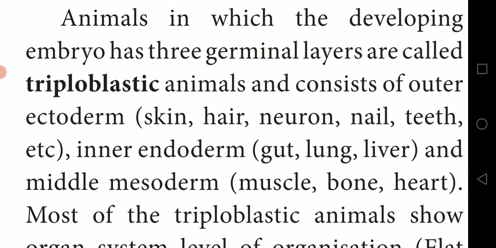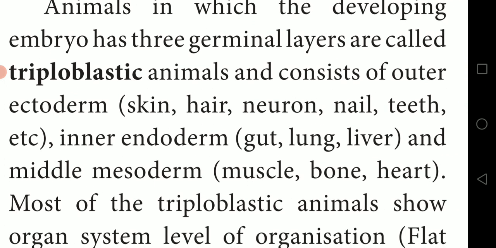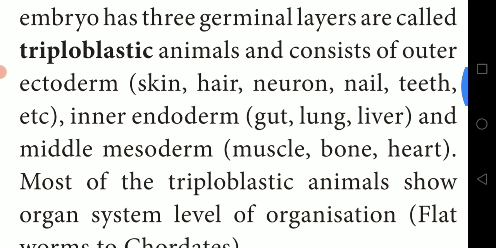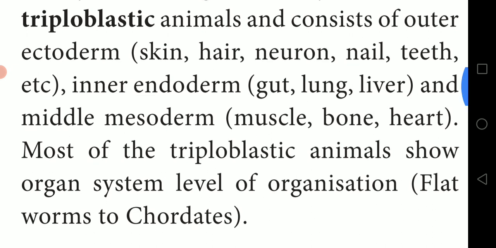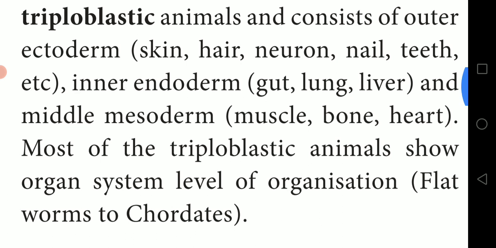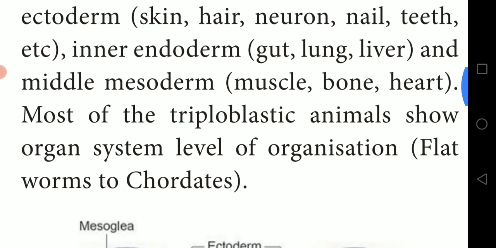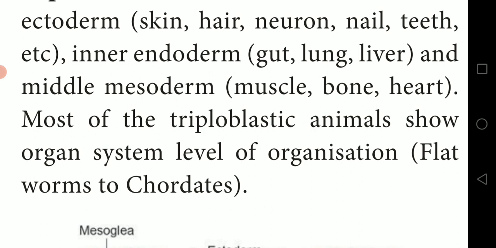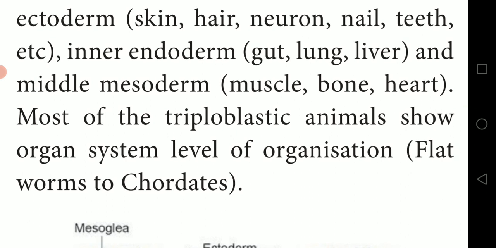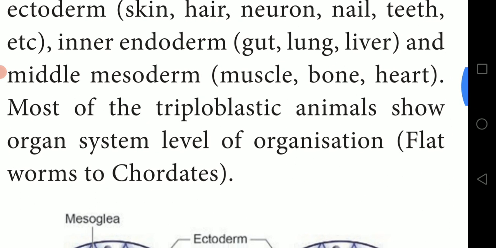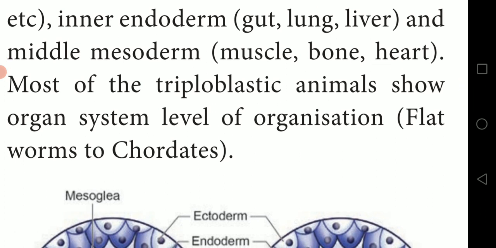Tri means 3. Triploblastic means these layers will be present. Triploblastic animals consist of an outer ectoderm. This ectoderm produces skin, hair, neuron, nail, teeth. All these parts are made up of the ectodermal layer. And the inner endoderm produces the gut, intestine, lung, liver. The middle mesoderm is made up of muscle, bone, heart.